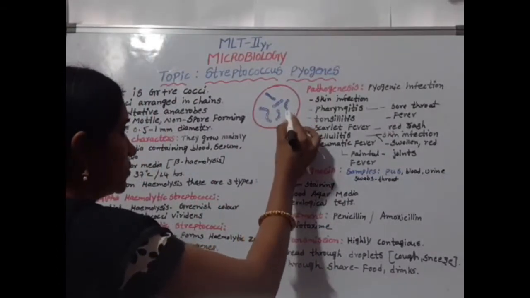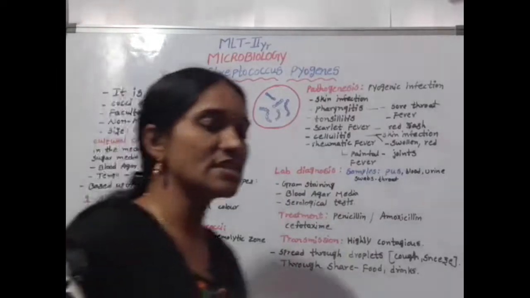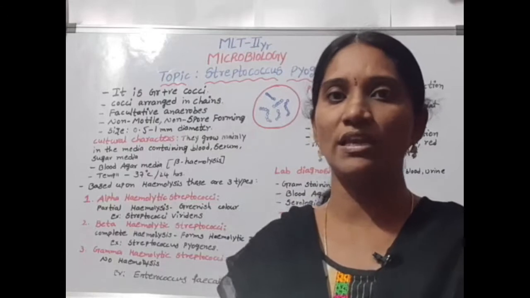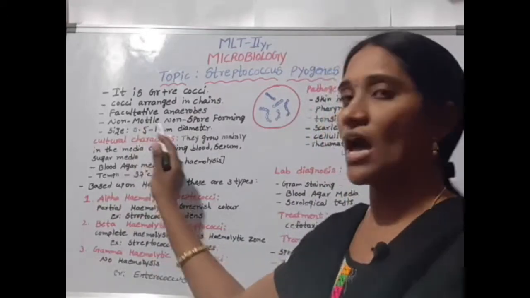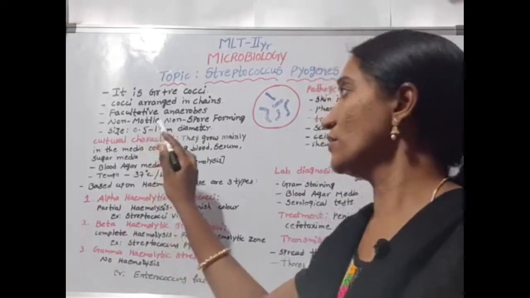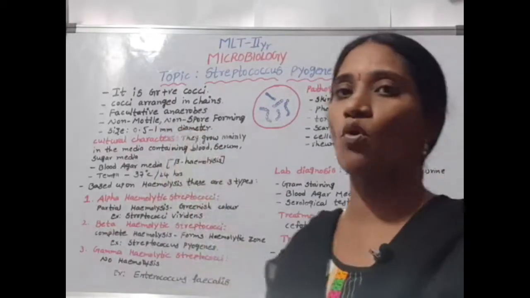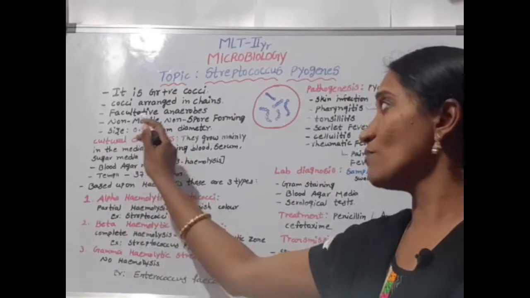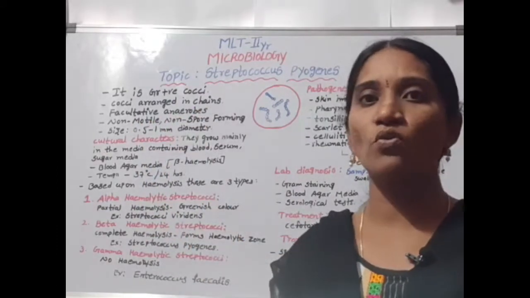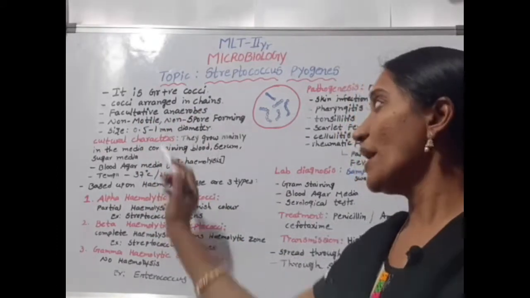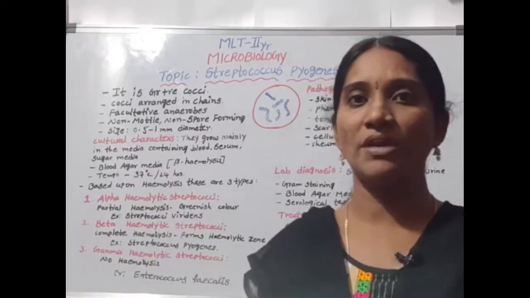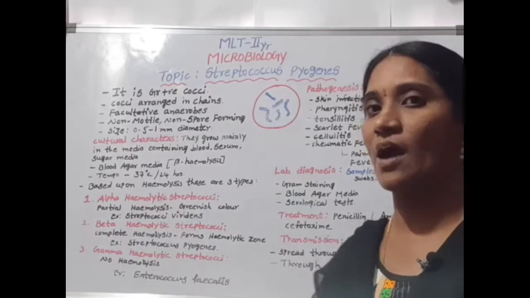The cocci are arranged in chains, and these are facultative anaerobes. These are non-motile, meaning there is no movement, and non-spore forming, meaning there is no spore formation. The size of the cocci is 0.5 to 1 mm in diameter.